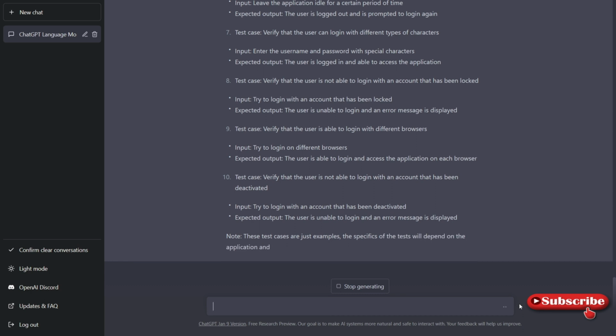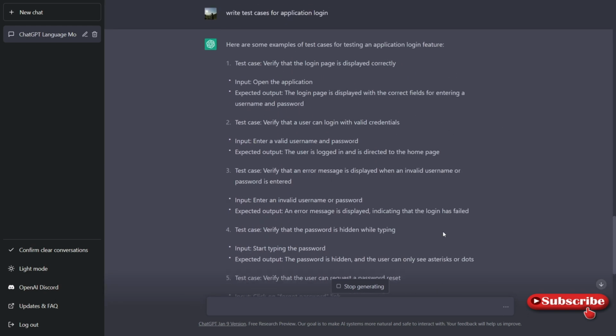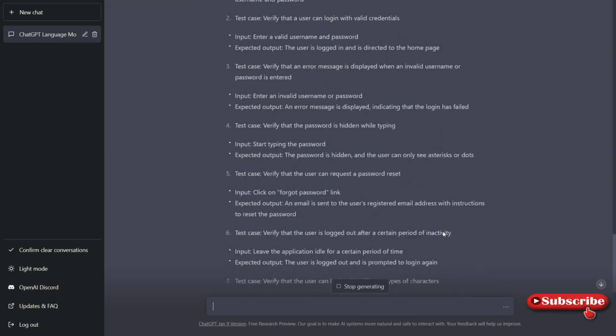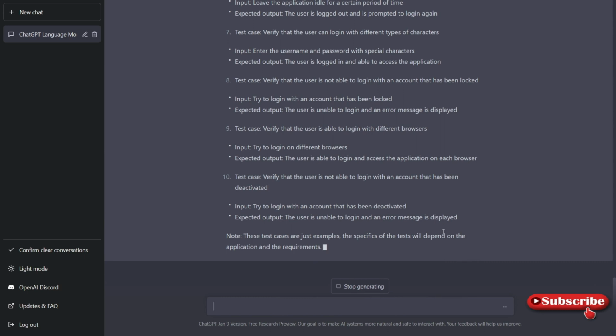Right. It is providing very meaningful test cases too, and the test cases are very accurate here. So these test cases will define whether the login module is correct or not. So here it is providing all these test cases, but it won't test our application. So that is the disadvantage of ChatGPT. The advantage here is test cases. If we might miss some test cases, it will help us. It will assist us that, hey, you do this test case as well in your testing. So that's where you can keep your application quality 100%, right?